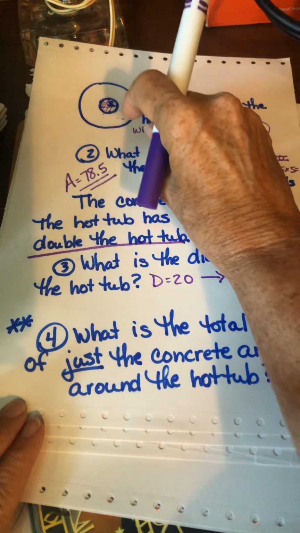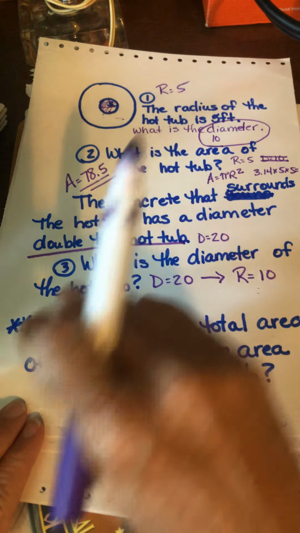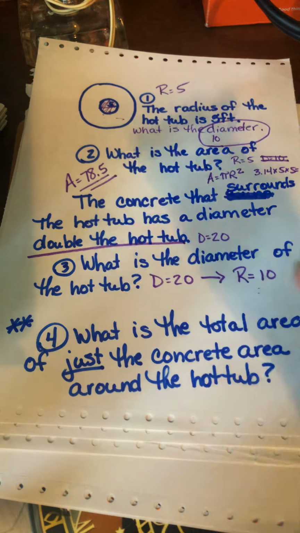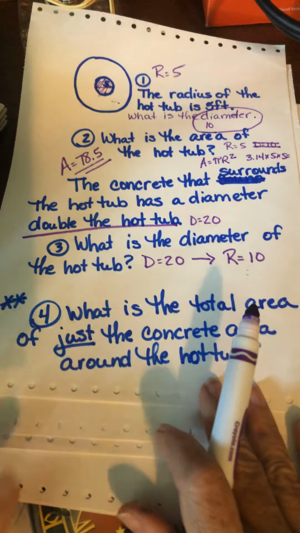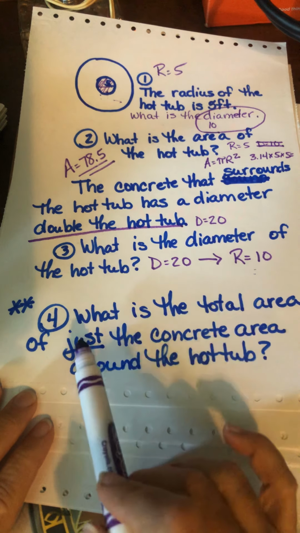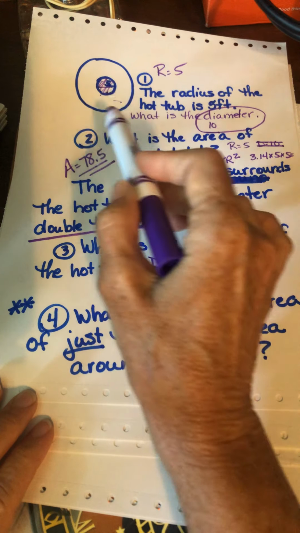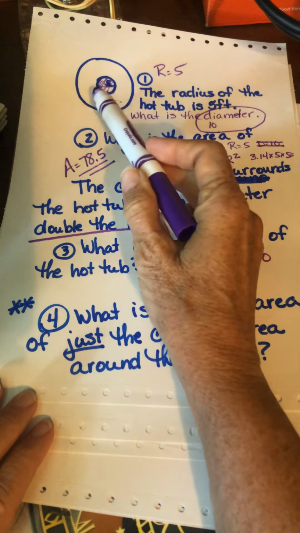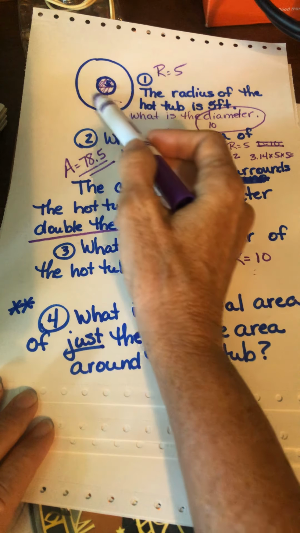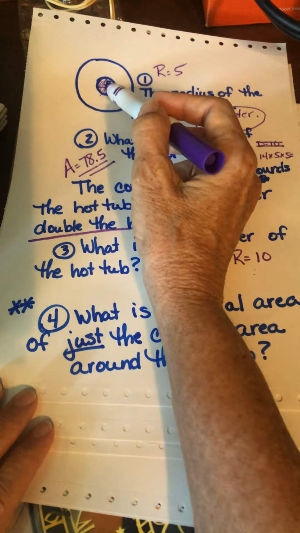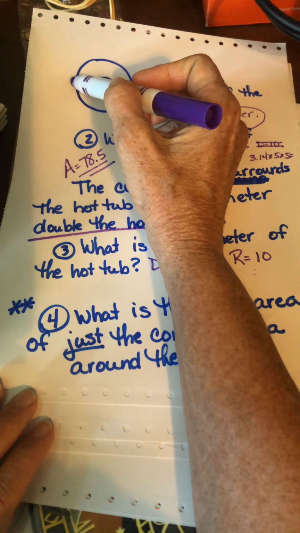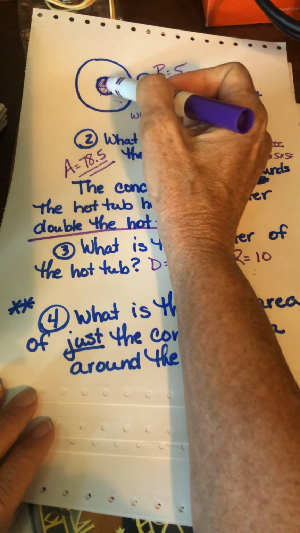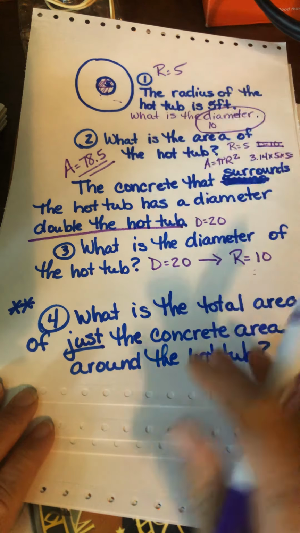All right, here's the big question. Honestly, the GED would not give you any of this. It would just ask you this question. But I give you this to understand the steps of getting to the answer. What is the total area of just the concrete? They want to know the concrete around the hot tub. They don't want to know about the hot tub. They want to know this area. But we needed this because we're going to get the area of this whole circle and then subtract the area of the hot tub.